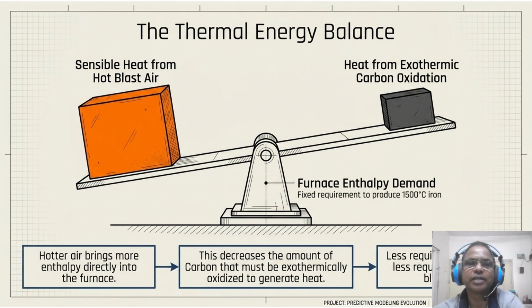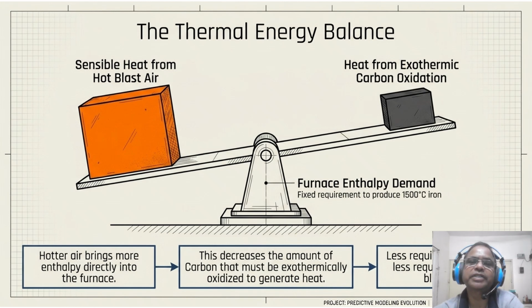When the blast brings more enthalpy, the orange block, the model lightens the oxidation side to maintain a steady state. So less required oxygen means less oxygen in the blast air. So we are literally substituting thermal energy for chemical reactant to lower our overall fuel cost.